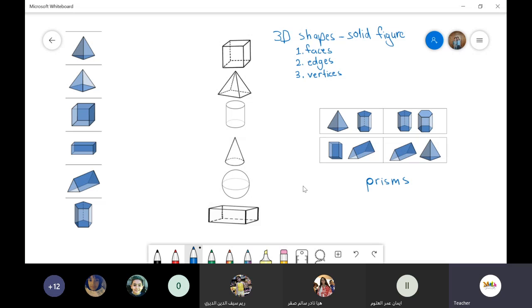We want to cover all of this today. If we didn't finish today, we're gonna continue tomorrow. Okay, deal. Let's start with the first shape.